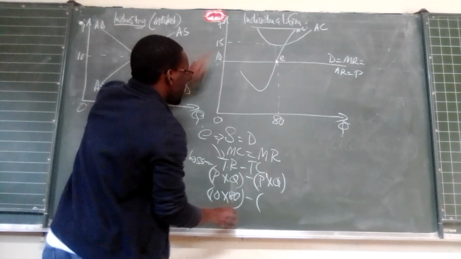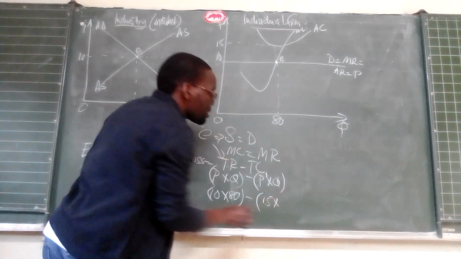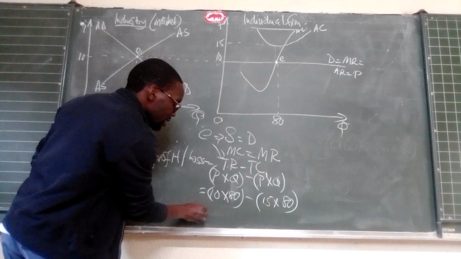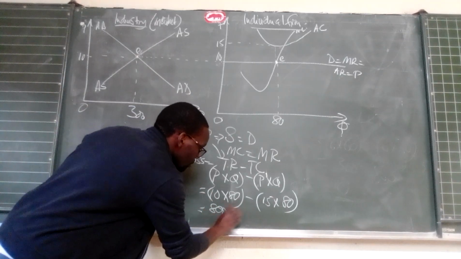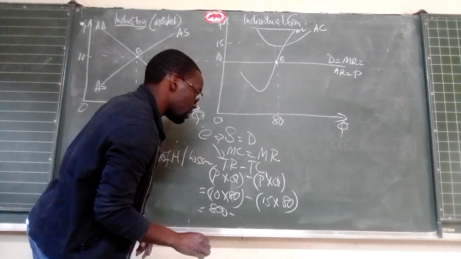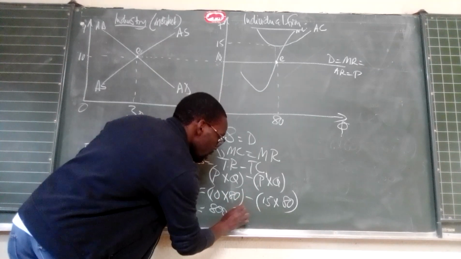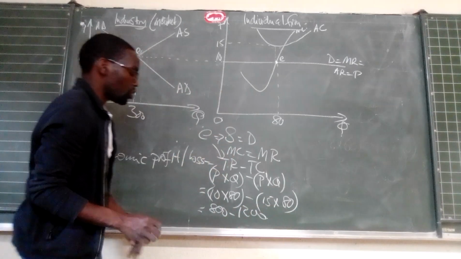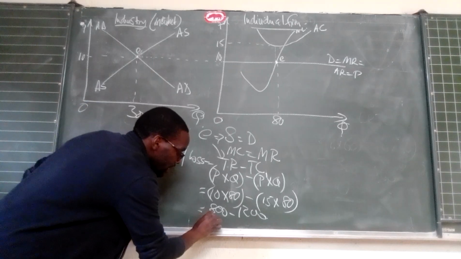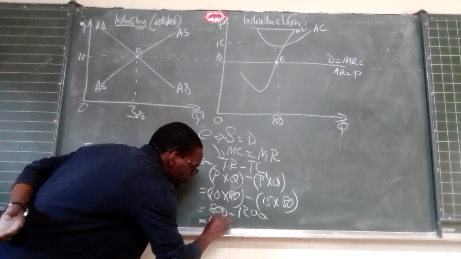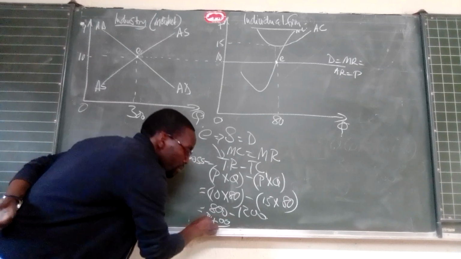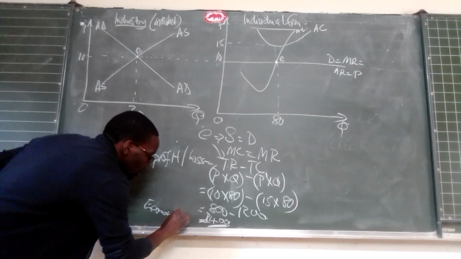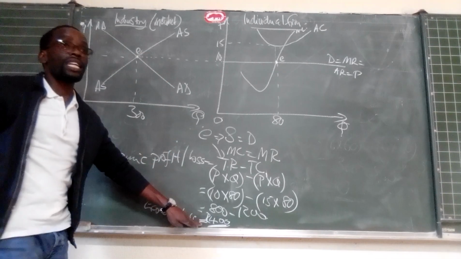So the price is 15 times the market quantity here, which is 80. Correct? It would now mean that it's 1,200 minus this, 800, so that's 400 we are losing. So 800 minus 1,200, we are making an economic loss of 400 rands. Correct?